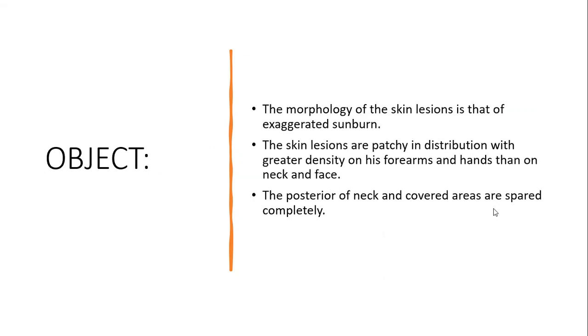Now come to the objective. The morphology of the skin lesion is that of exaggerated sunburn. The skin lesions are patchy and distributed with greater density on his forearms and hands than on neck and face. The posterior of the neck and covered areas are spared completely.